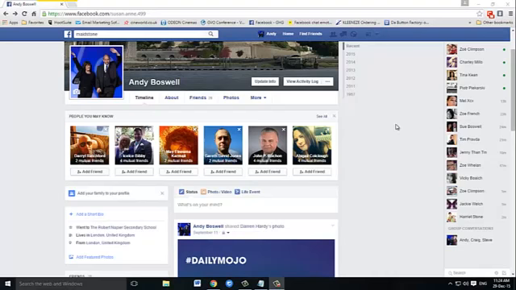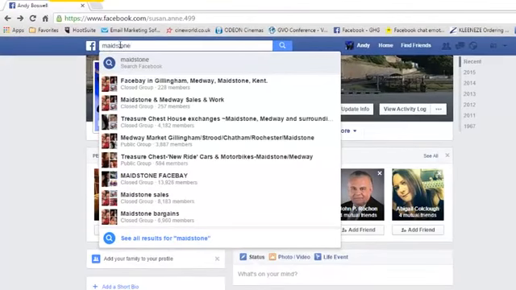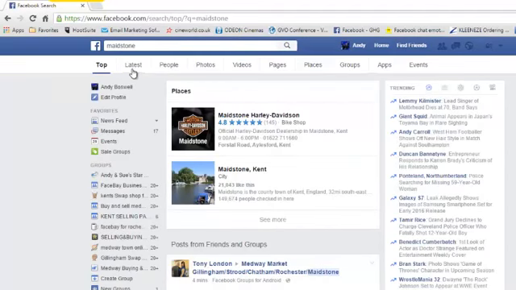But let's start at the beginning, where you need to look. You can see up here, this would normally have my name in it, or your name, of course, but I've just put in the town where I want to look to join some groups. This is an adjacent town to us, but we're just doing this for example. So let's click on there to search, and you'll see that we have a lot of different options coming along the top: latest, people, photos, etc. But the one that we want here, of course, is groups, because we're going to be looking at advertising, as we've already said, in local groups.